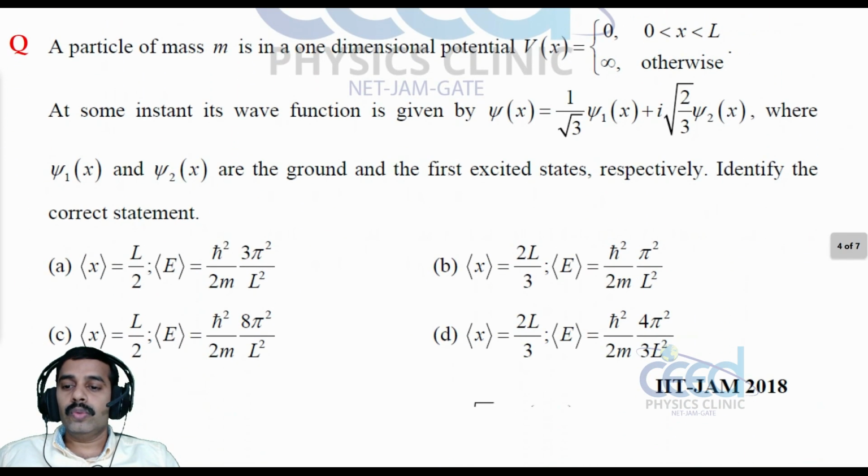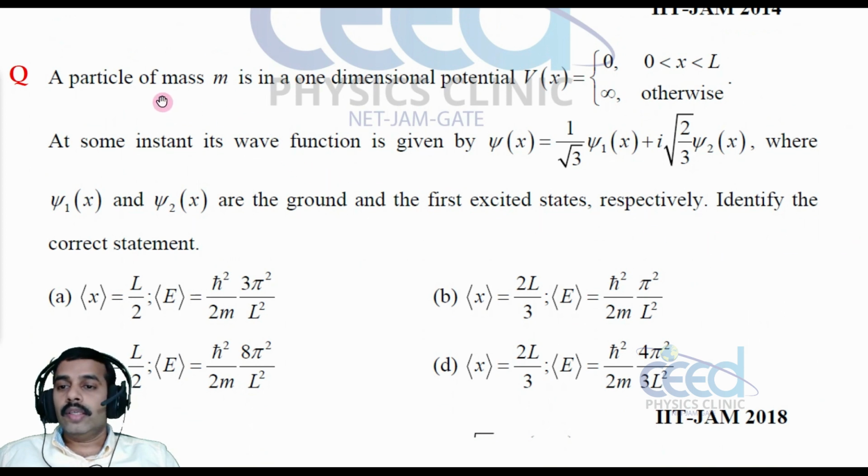Now let us come to another question. A particle of mass m is in a one-dimensional potential V of x, that is 0 if 0 is less than x less than L, and infinity otherwise.